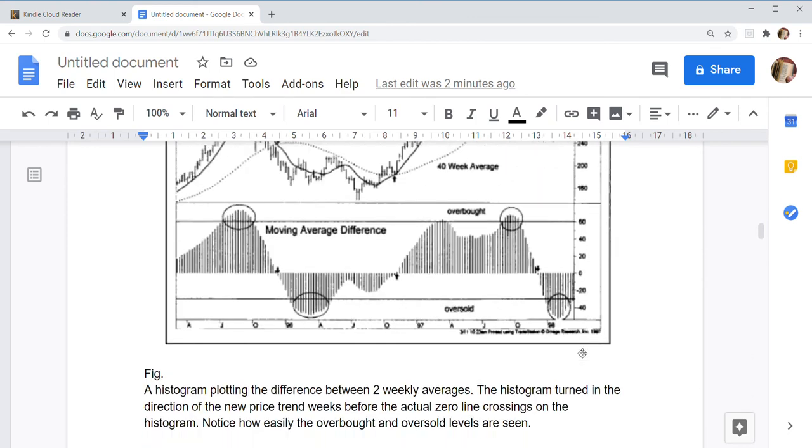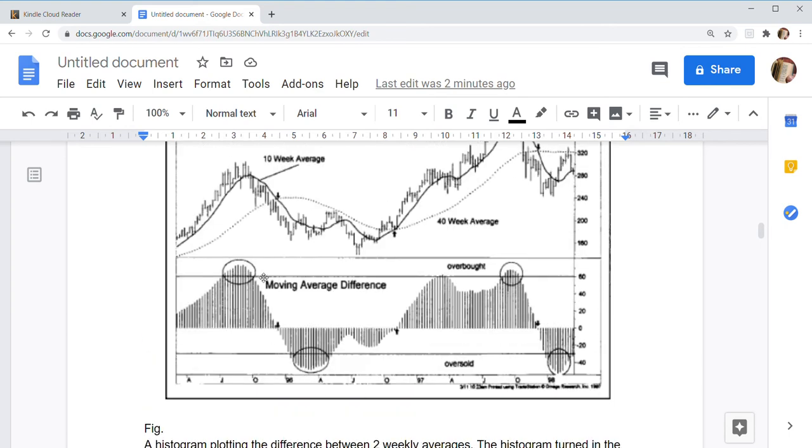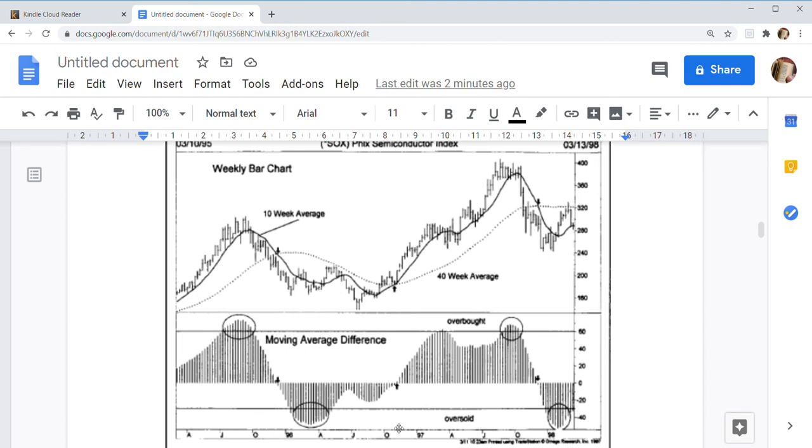The histogram plotting the difference between two weekly averages. The histogram turned in the direction of the new price trend weeks before the actual zero line crossing on the histogram. Notice how easily the overbought and oversold levels are seen. So this is a histogram. This is an overbought level. This is an oversold level. This is an overbought level.